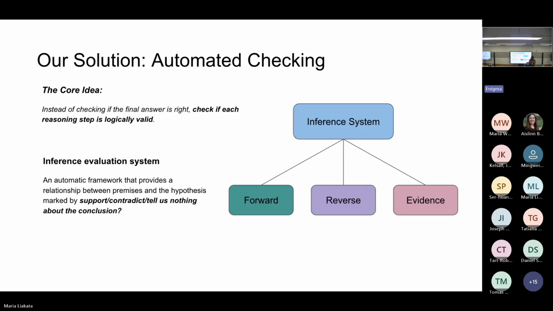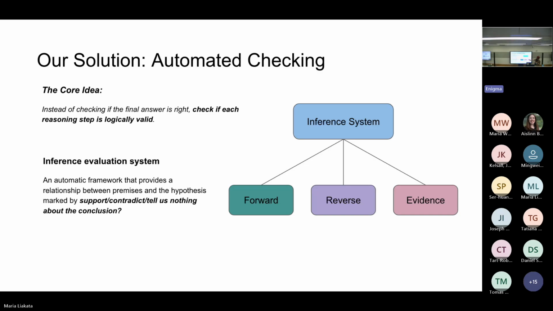So now we'll look at what we have come up with as a system. Our idea and our focus is to look at how we can come up with an automated system, and we can look at the output and try to find out, okay, were there some mistakes and what could be those signals. As I said, the core idea is to check if each reasoning step is logically valid in some way, and we have created an inference evaluation system which provides us a relationship between a set of premises and a hypothesis, based on whether it is supporting it, contradicting it, or telling us nothing, which is a neutral step.